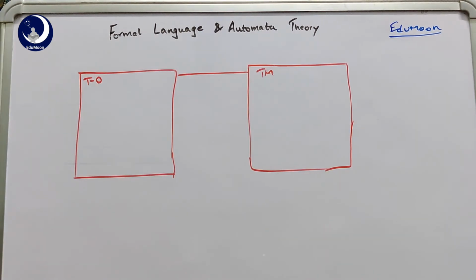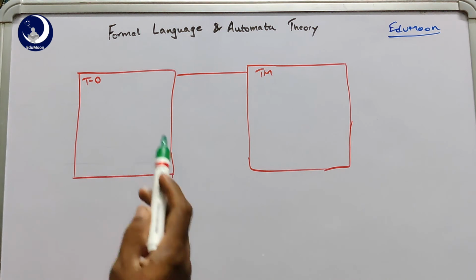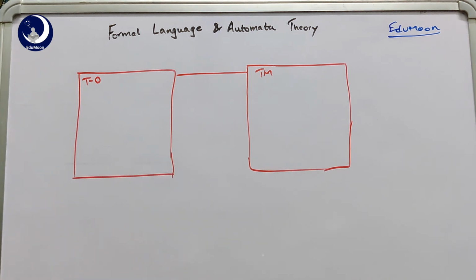So if you take the first one, this shows the hierarchy diagram of the languages. So if you check this first one, assume that this is the box containing all the languages of type 0 and they are accepted by the Turing machine here. So this is the machine which accepts all the type 0 languages. So assume that these are the set of Turing machines that are accepting the languages generated by the type 0 grammar. Now assume that the second box is shown as T1, that is the languages that are generated by the grammar of type 1, that is context sensitive grammars.